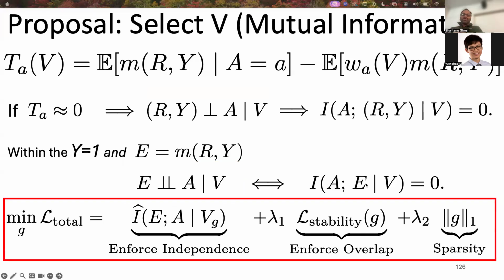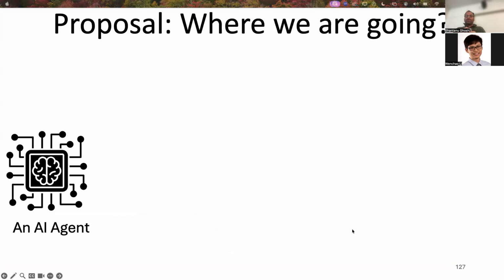So here, this is the final loss term that we can use to learn V. We enforce these 3 constraints. The first term enforces this independence through the mutual information. The third term enforces the sparsity. And the second term enforces the overlap. So finally, where are we going?